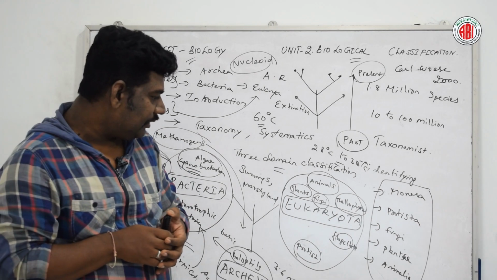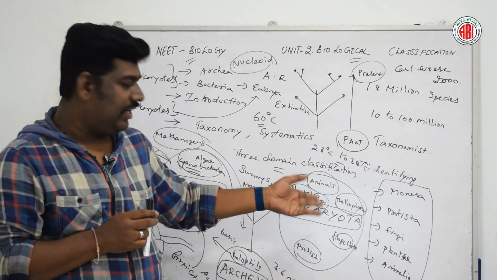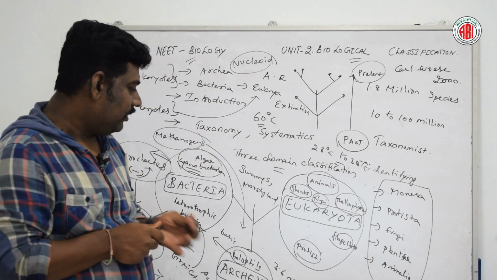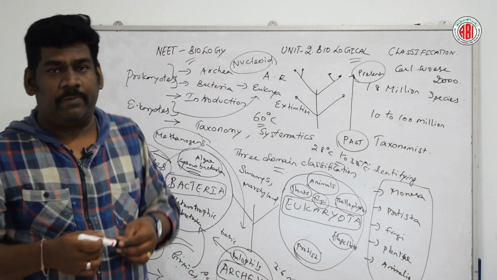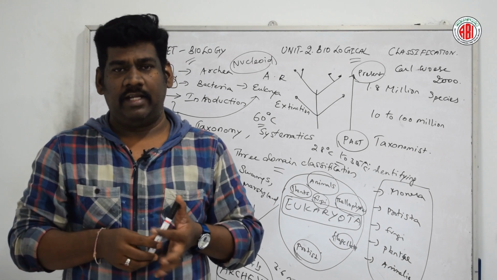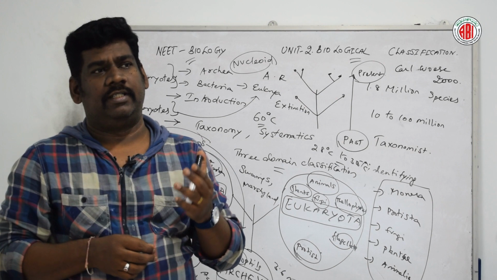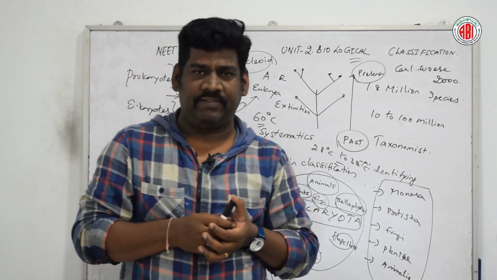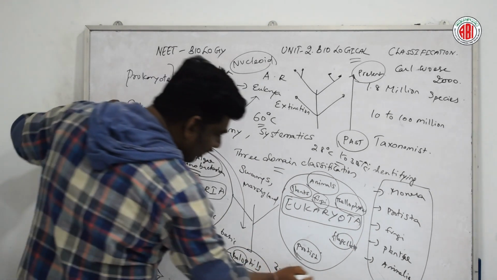Now these eukaryotes contain different kingdoms. Let us see one by one. The first kingdom we are talking about is Protista, or the protist kingdom. This Protista kingdom mostly includes all the different types of protozoans, and also a few algae. For example, Rhodophytae. Rhodophytae is one example of red algae.